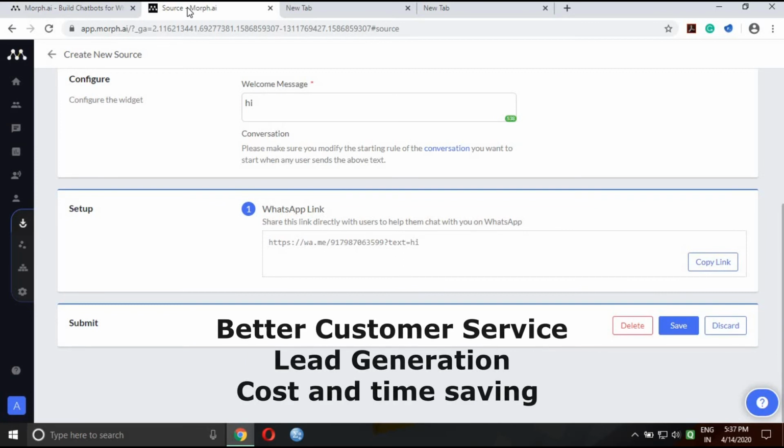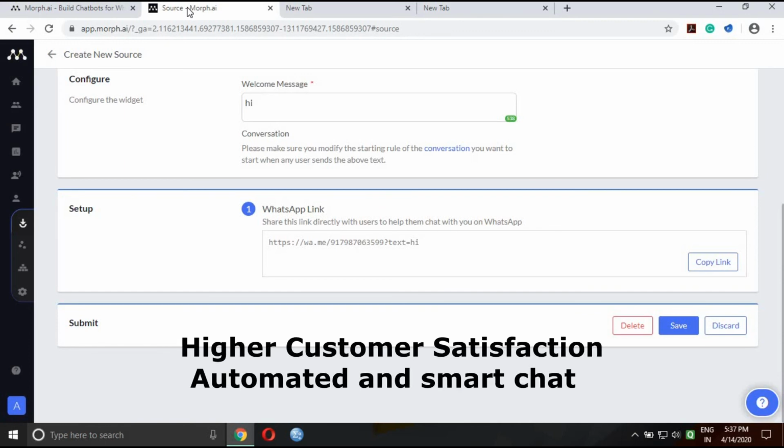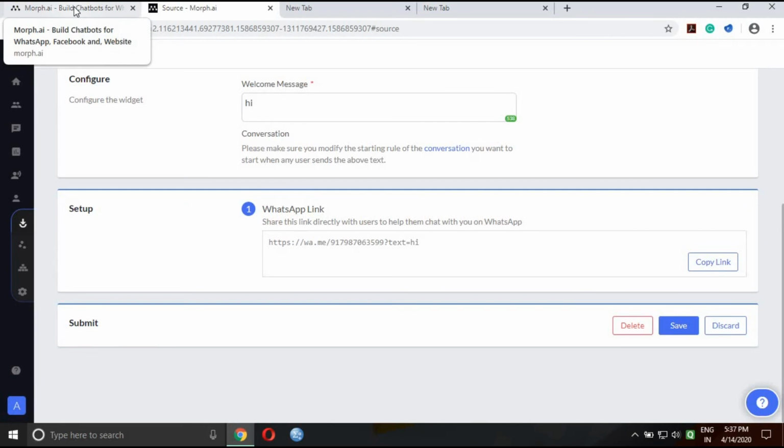And this will also lead to better lead generation, cost reduction, time saving, and high customer satisfaction. This is the main goal of my business: the customer should get satisfied. So I tell my friends that they should use Mob.ai, and they should use chatbots for their business, which will give their business n number of benefits. So this was all about my experience of Mob.ai and how I am using a WhatsApp chatbot for my business.